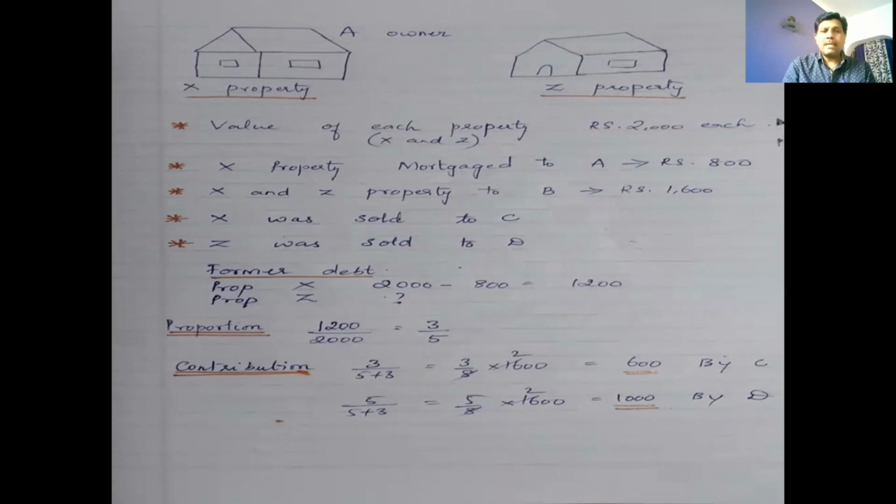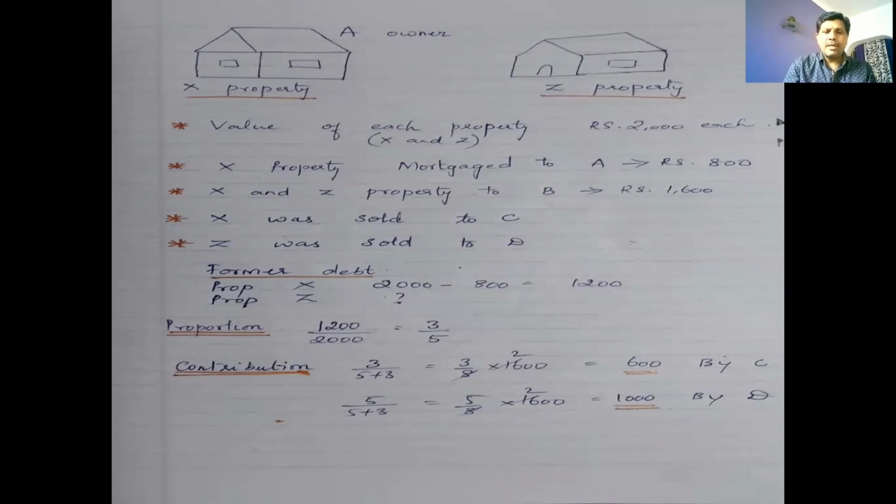So that will be calculated as 1200 by 2000, the value of the remaining property. So you take that proportion, 1200 divided by 2000. We get the proportion of 3:5. The contribution will be 3:5. C and D will contribute ratably with 3:5.